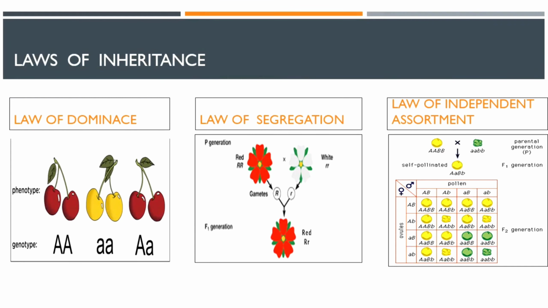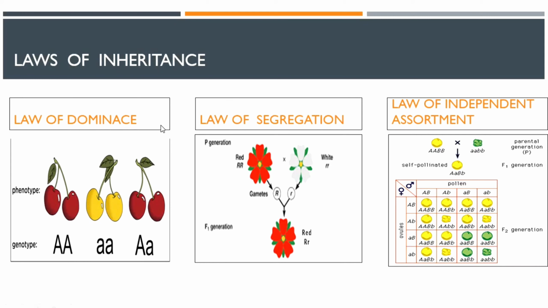So moving forward, next we have the much awaited laws of inheritance. Mendel gave three laws of inheritance: law of dominance, law of segregation, and law of independent assortment. Talking about law of dominance, as it must be clear from the name itself, dominance means the dominant trait. It is dealing with dominant trait and dominant allele.